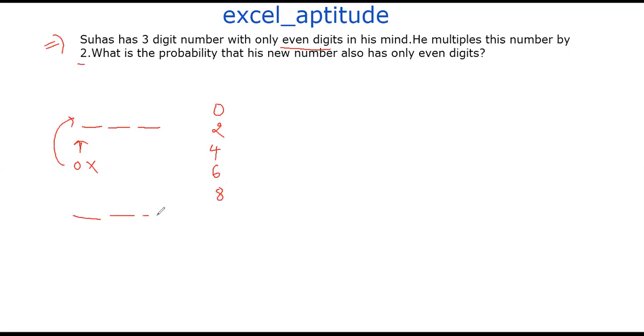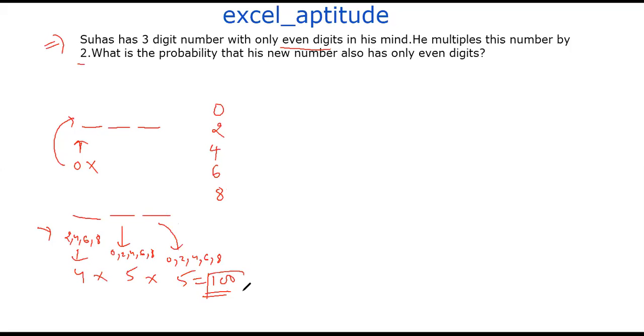So how many three-digit numbers exist with only even digits? The first place can be occupied by 2, 4, 6, 8, so that's 4 ways. The second place can be 0, 2, 4, 6, 8, so 5 ways. The question doesn't say repetition is not allowed, so we can consider repetition. The third place also has 5 ways. So the total number of ways is 4 into 5 into 5, which is 100. There exist 100 three-digit numbers with only even digits.